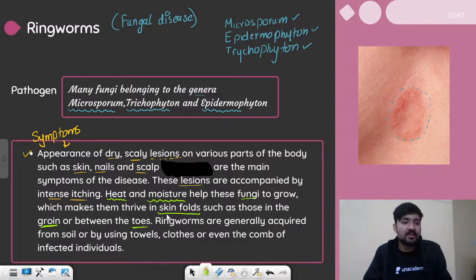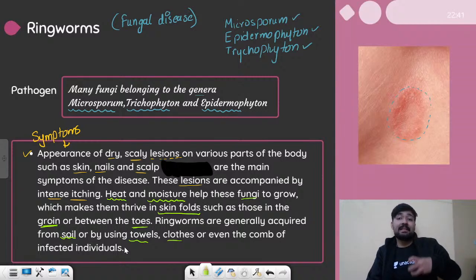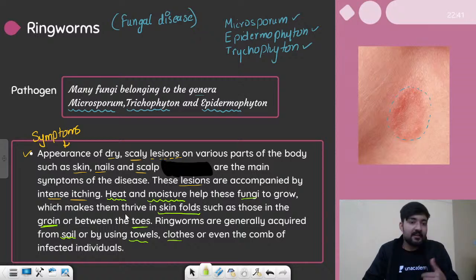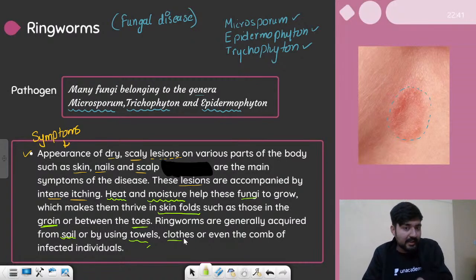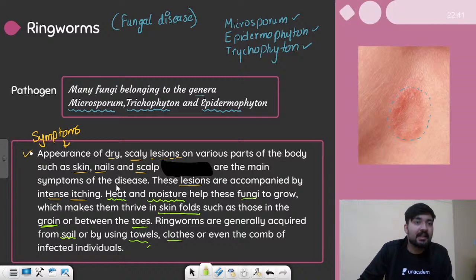Now, ringworms are generally acquired from soil or by using towels, cloths, or even combs of infected individuals. So yes, this is a disease which can get transmitted from the infected person to a healthy person if we use their items, if we use their towels or anything that they use. That particular thing can have fungi on it, and if we use it ourselves, that fungi can enter our body and infect us, right? So these are all the things that you need to know about the ringworms. So I hope it is clear to you.